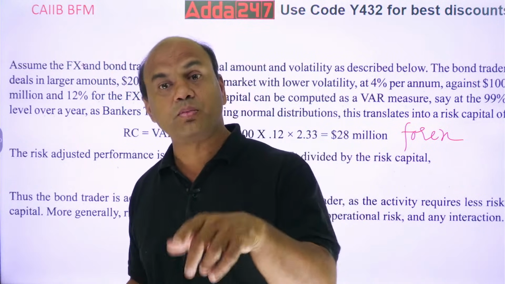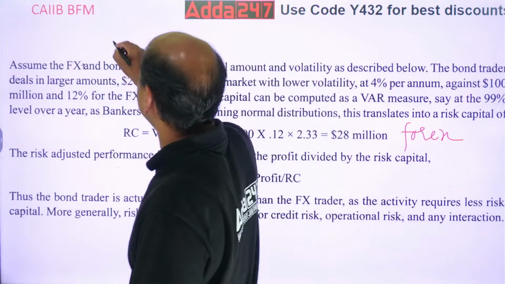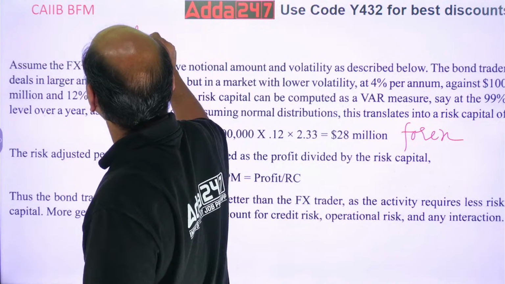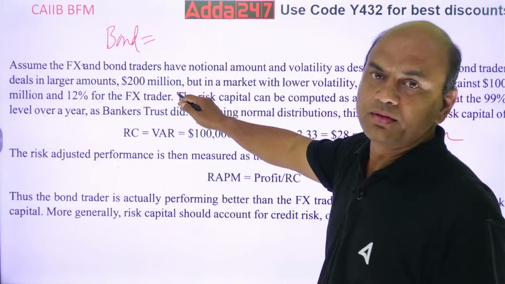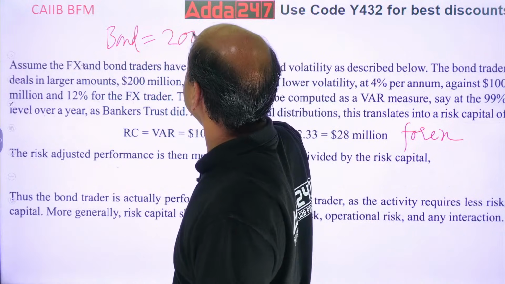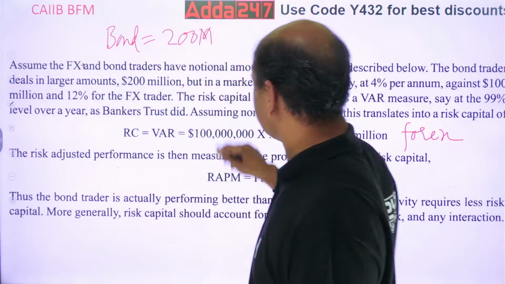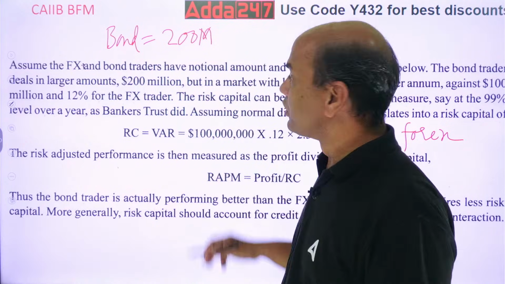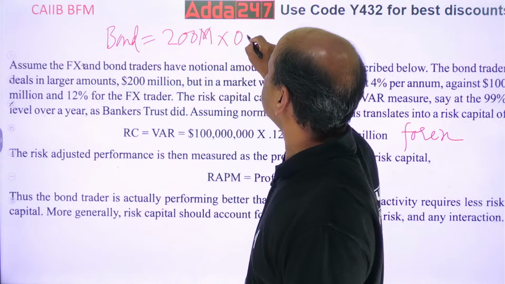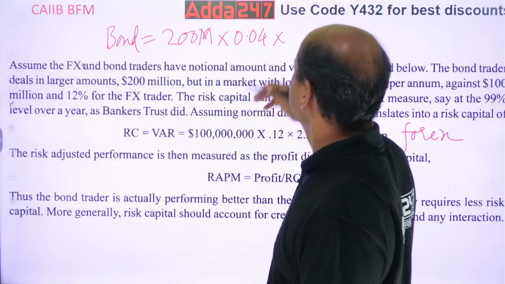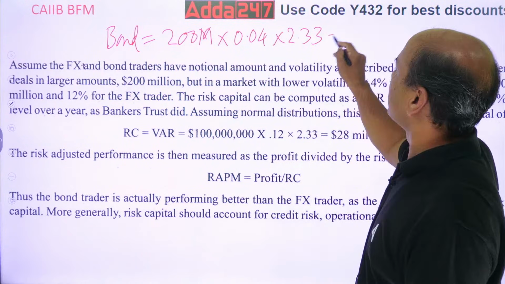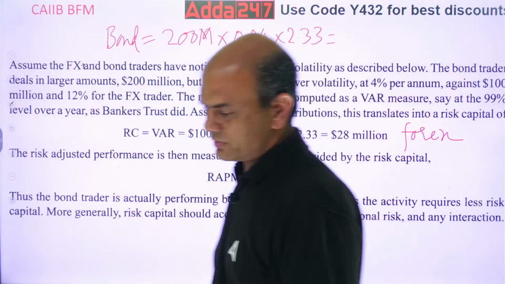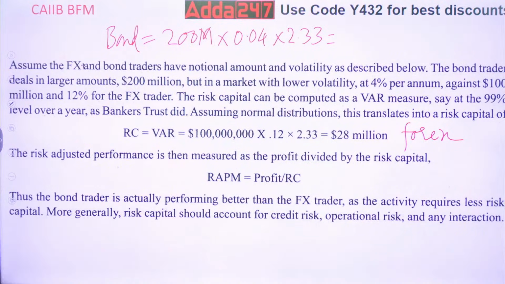Now calculate the same for bonds. Let's do it for bond. What is the amount invested in bonds? 200 million. I'll write 200 million. I won't write these 6 zeros now. You can write 6 zeros and try it. 200 million into what is the volatility? 4%. Into again same 99%, 2.33. Okay, so now do the calculations. Get me the answer for bond.